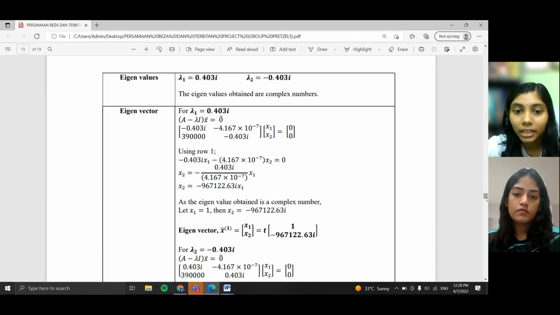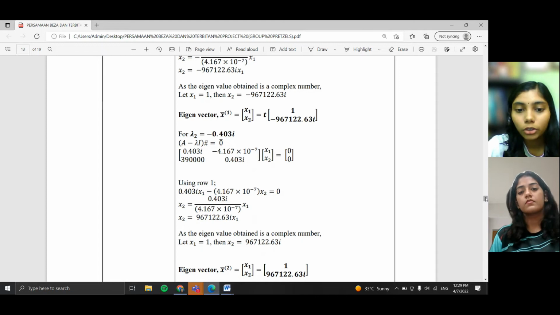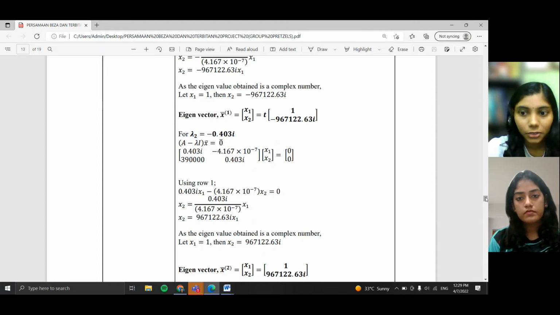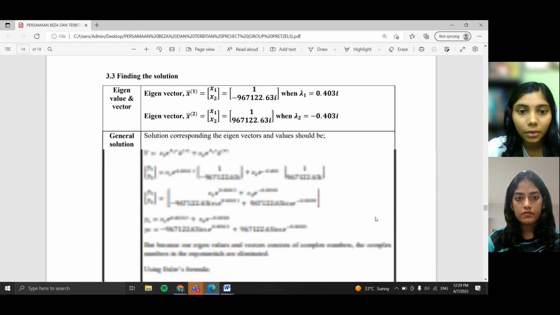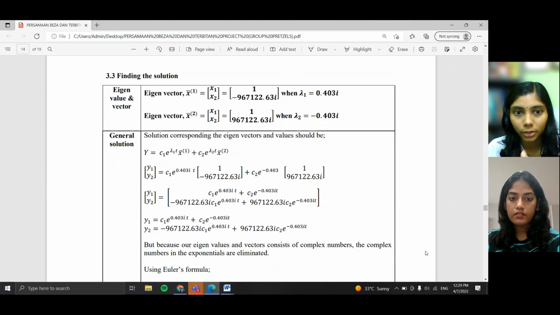Here, as the eigenvalue obtained is a complex number, we will be proceeding to the solution process. But as our eigenvalues are complex, we will have to continue with another process. The eigenvector for lambda 1 will be 1 and 967,122.63i. For the second one it will be similar, but the negative will be converted into a positive number. So we have two eigenvectors over here.